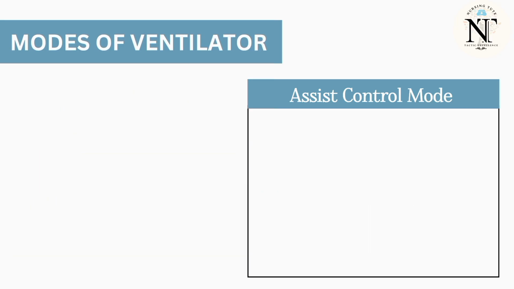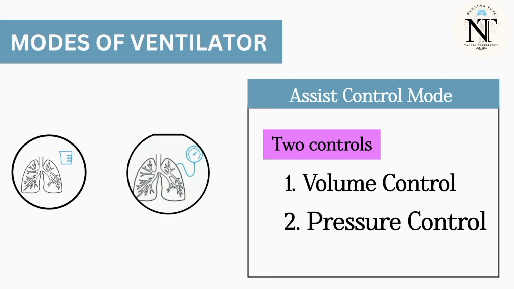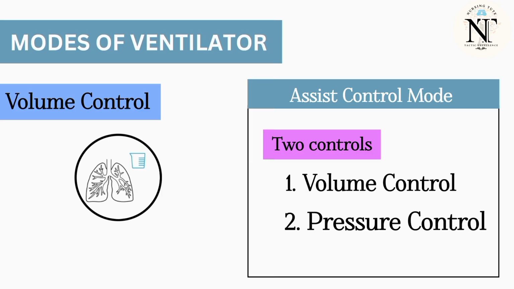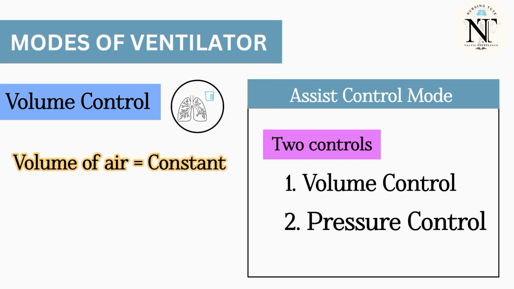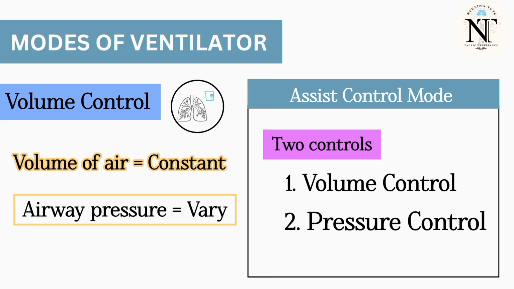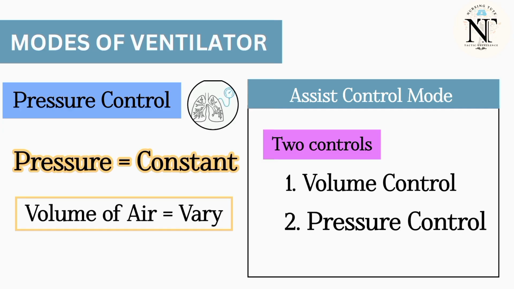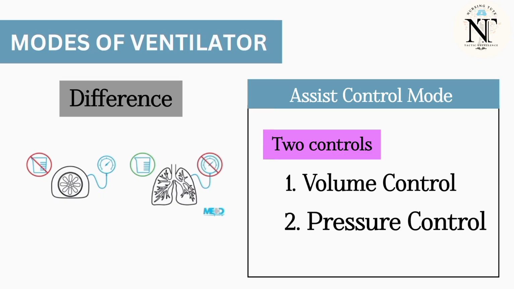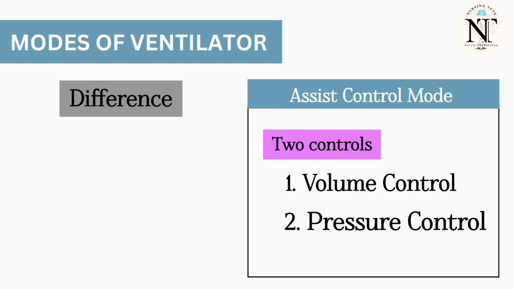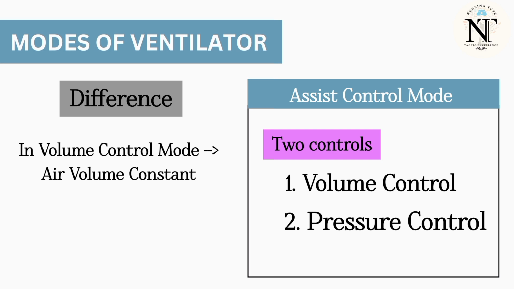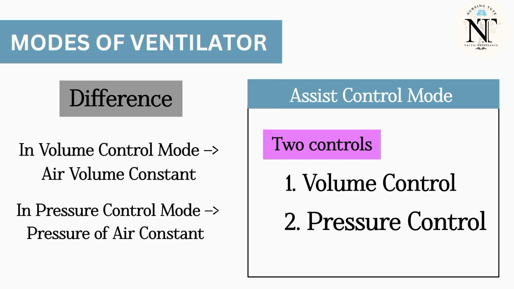While selecting this mode, there are two controls. One is volume control and another one is pressure control. Volume control mode. In this, physician will select particular amount of tidal volume. Here, volume of the air will be constant and airway pressure will vary, depending upon the patient's lung compliance and airway resistance. Whereas in pressure control mode, the physician will select fixed pressure that should be delivered to the patient. Here the pressure will be constant whereas air volume will vary. The difference between volume control and pressure control is in volume control mode, the volume of air will be constant, whereas in pressure control mode, the pressure of the air will be constant.